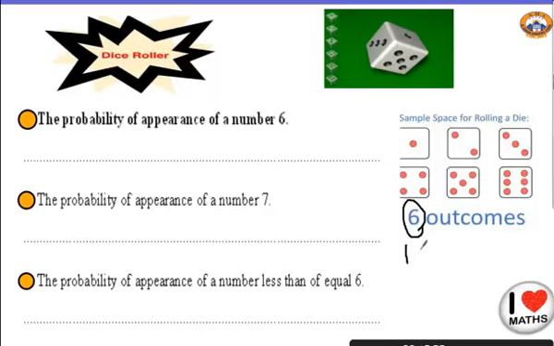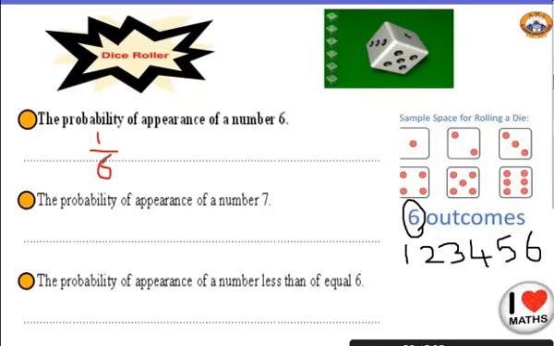And you can write 1, 2, 3, 4, 5, 6 as a draft beside you before you answer. Okay, let's start to answer together. He's asking you about the probability of appearance of number 6. How many number 6 do you have here? Just 1. So my answer will be 1 over what? What is my total? 6.